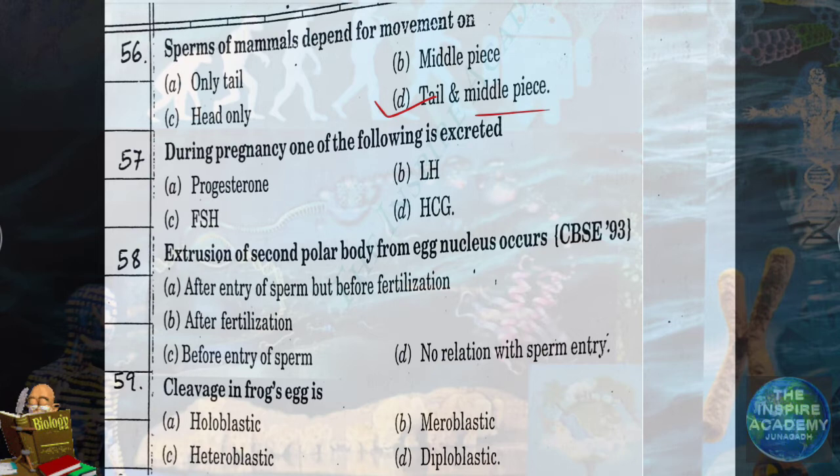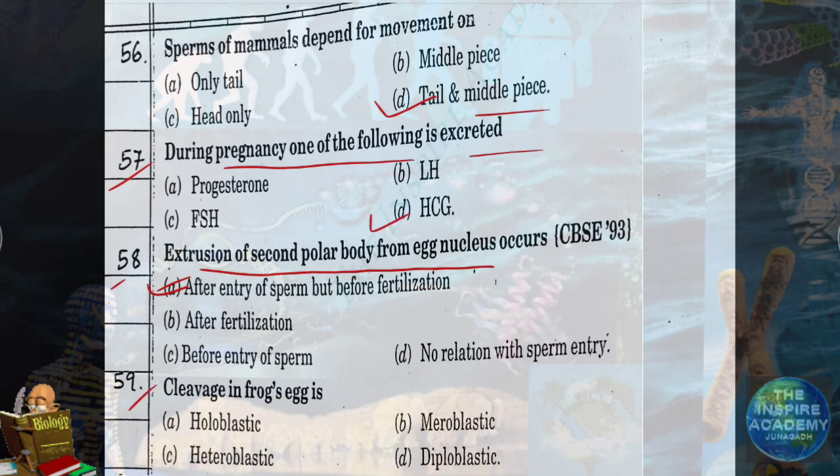Question number 57. During pregnancy, one of the following is excreted. Which hormone out of the four is excreted? Human chorionic gonadotropin, that is option number D, HCG. Question number 58. Extrusion of second polar body from egg nucleus occurs after entry of sperm but before fertilization. Remember, option number A is correct. After the entry of sperm but before fertilization, extrusion of second polar body from egg nucleus occurs.